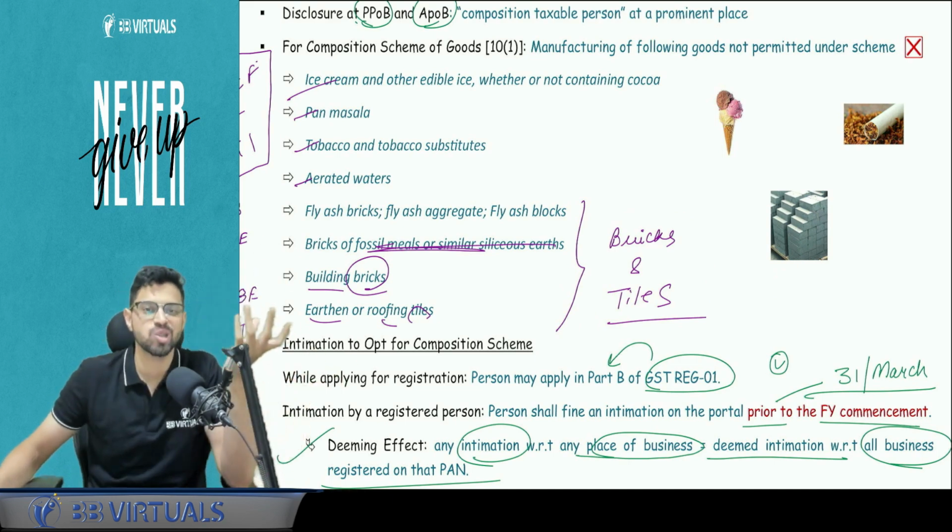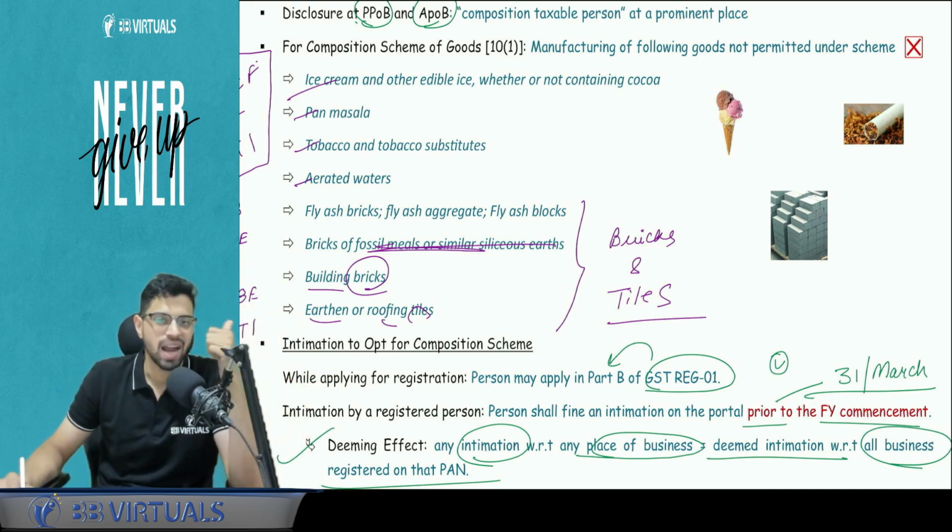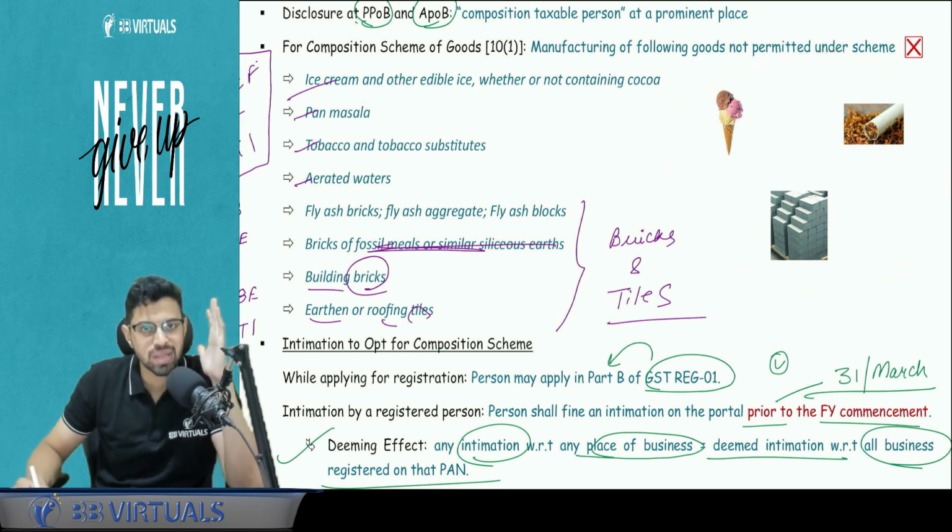So this is a short story that we had learned in our class: tobacco, pan masala, drink, soda and edible ice cream, and bricks and tiles. Just pay attention, you have to stay away from these things. That can be a code word, a short story, to ensure that you learn what goods are not permitted under the manufacturing of composition scheme.